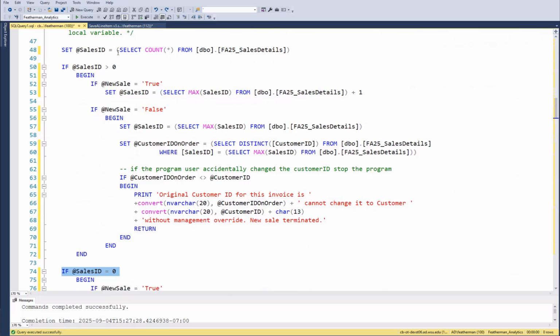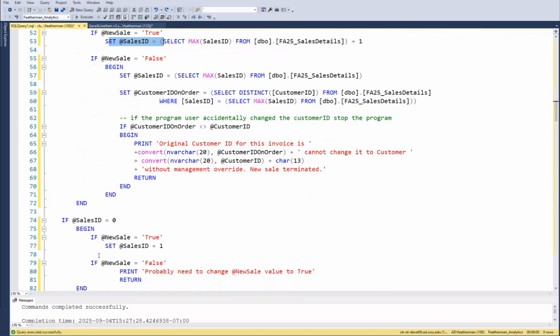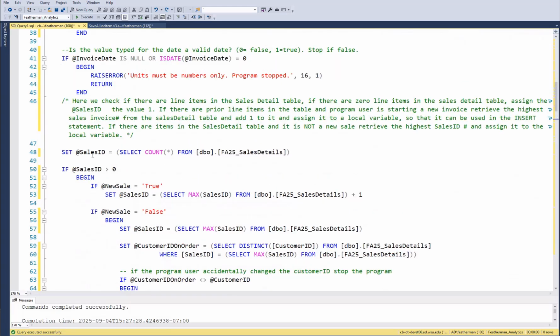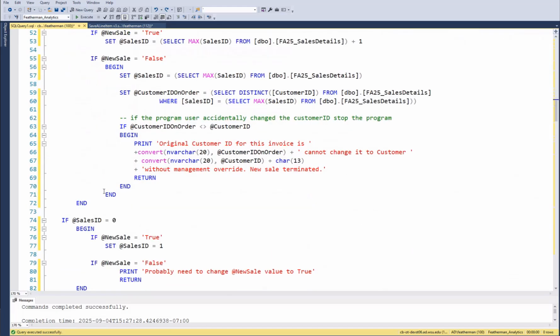So we're using it to hold the count of rows, but then we're changing the value within it. So if the program's never been used before, the number of rows is 0.